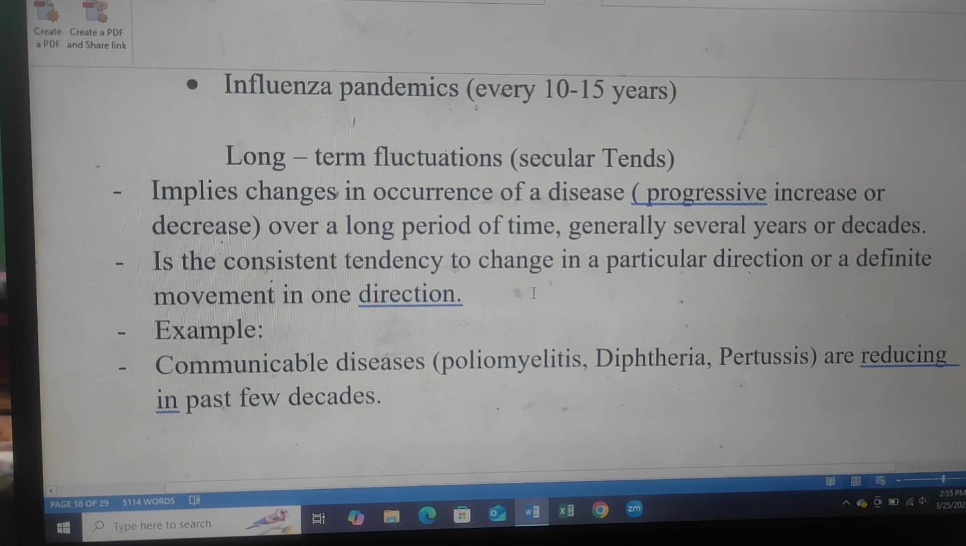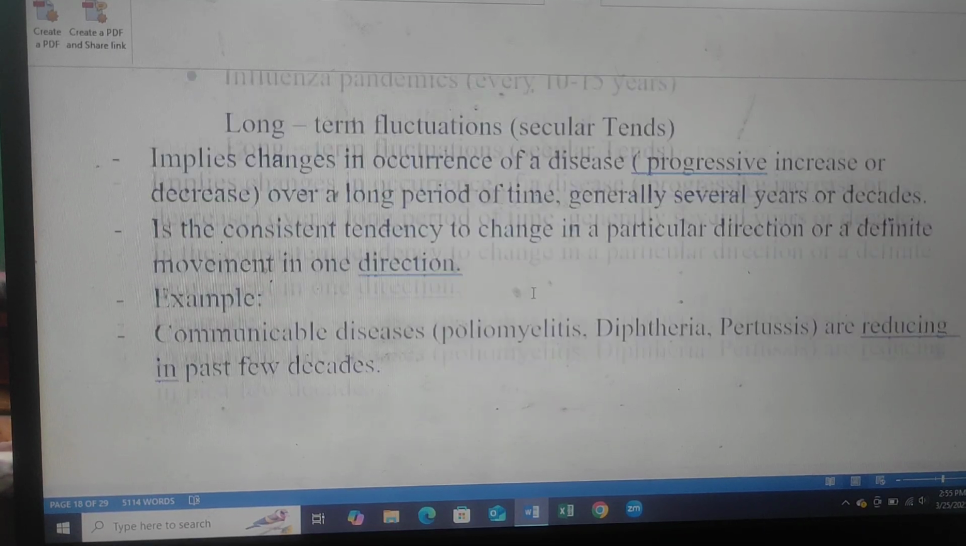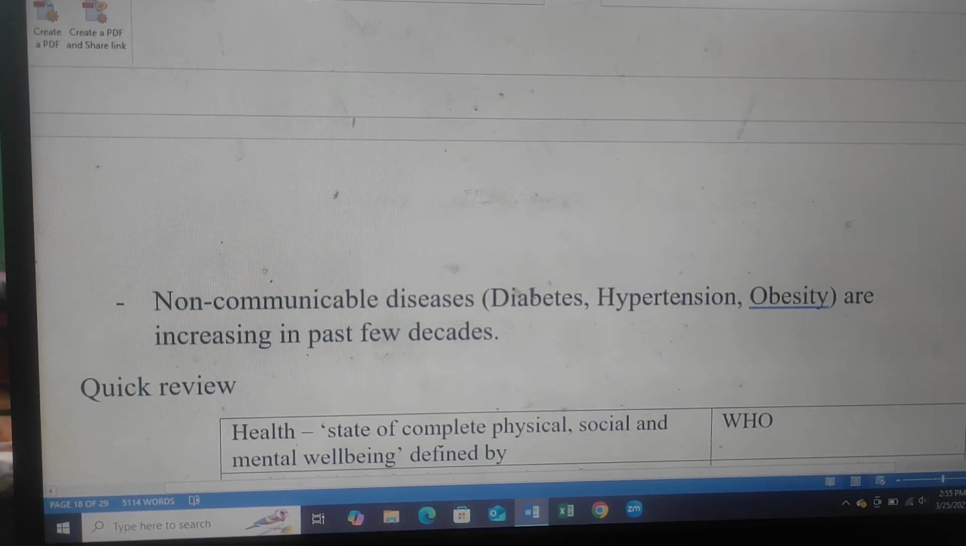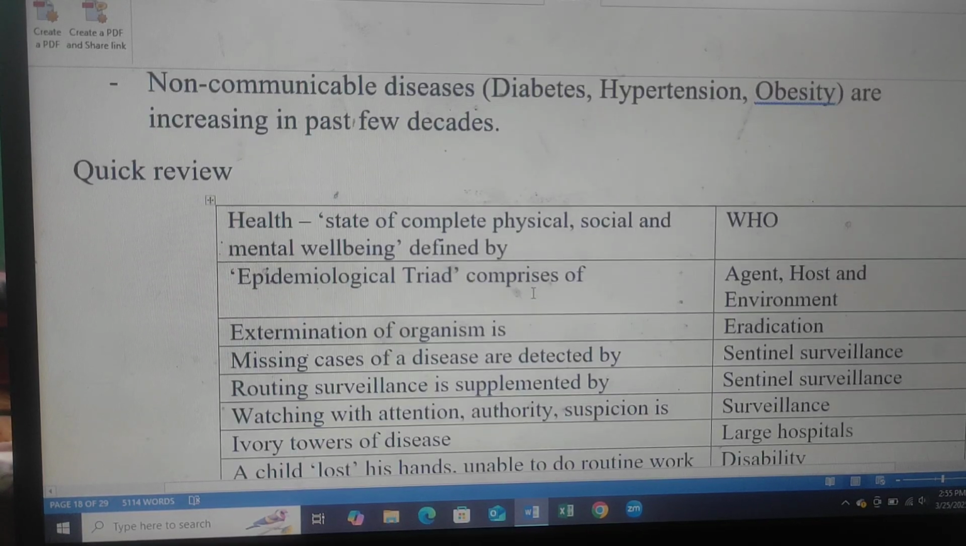Long-term fluctuation: secular trend implies a change in the occurrence of disease, a progressive increase or decrease over a long period of time, generally several years or decades. It is a consistent tendency to change in a particular direction, or a definite movement in one direction. Example: communicable diseases such as poliomyelitis, diphtheria, and pertussis have been reducing in the past few decades. Non-communicable diseases such as diabetes, hypertension, and obesity have been increasing in the past few decades.